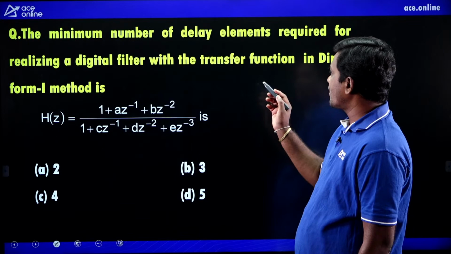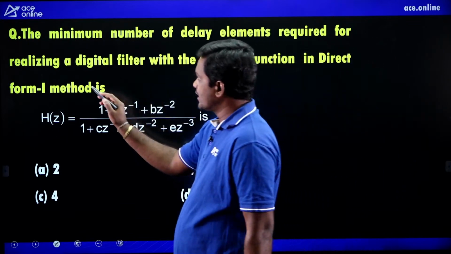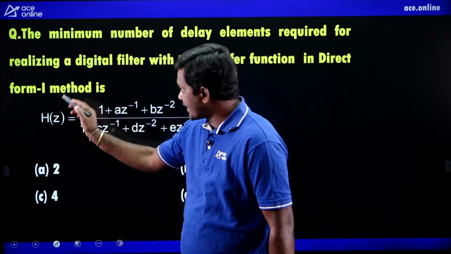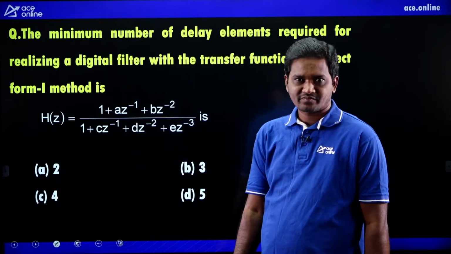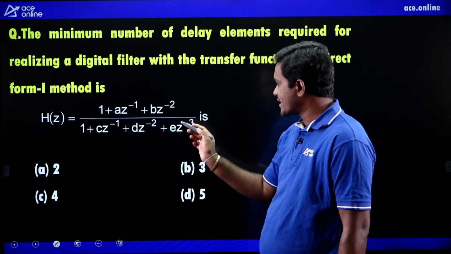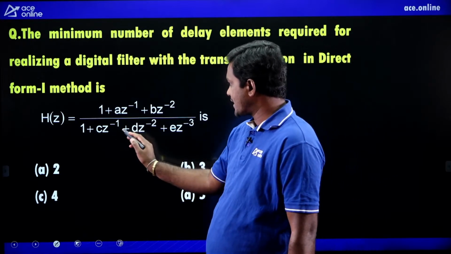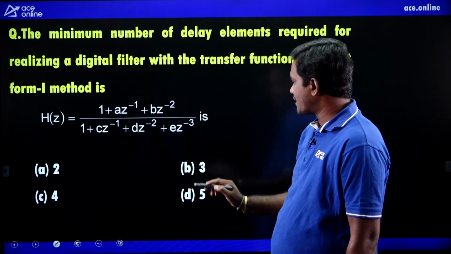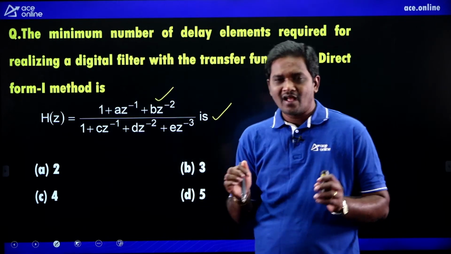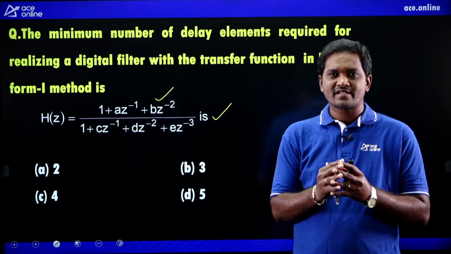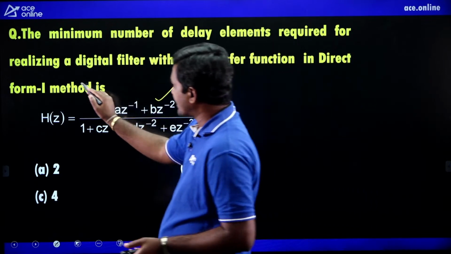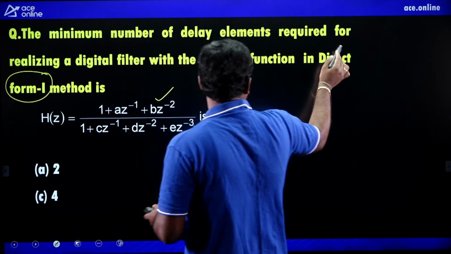The minimum number of delay elements required for realizing a digital filter with the transfer function in direct form 1 method is how much? The transfer function is given: 1 plus a z inverse plus b z power minus 2, by 1 plus c z inverse plus d z power minus 2 plus e z power minus 3. How many minimum number of delay elements are required by using direct form 1 method?